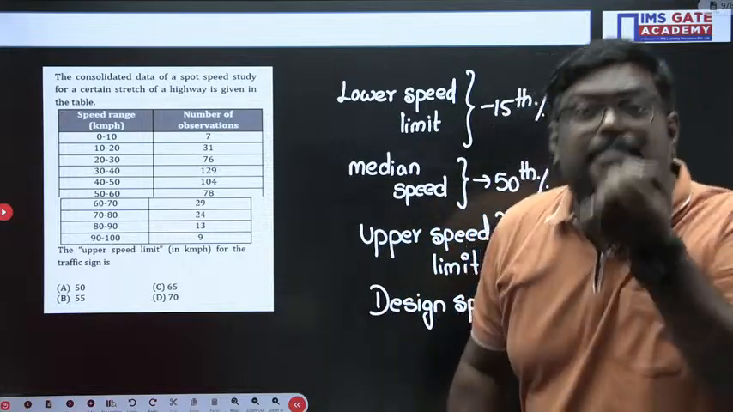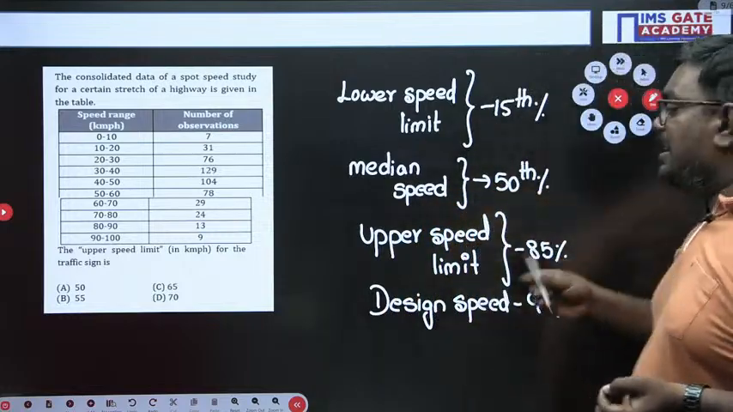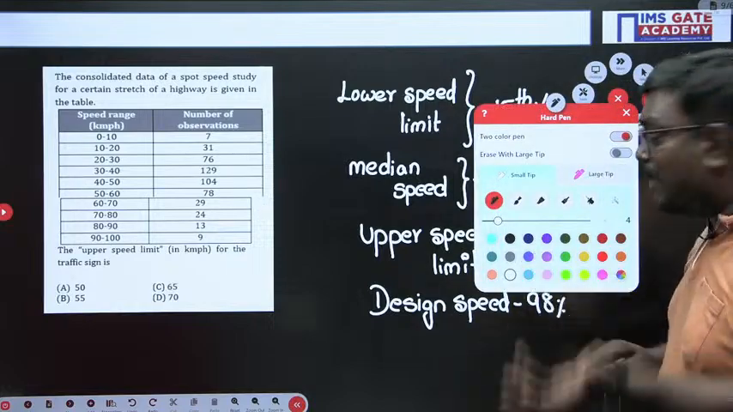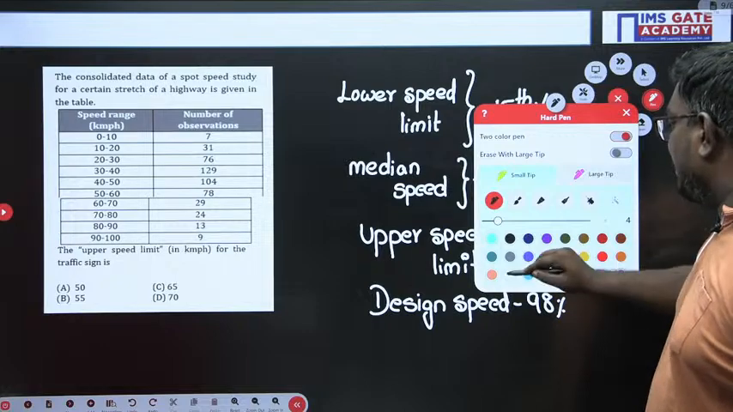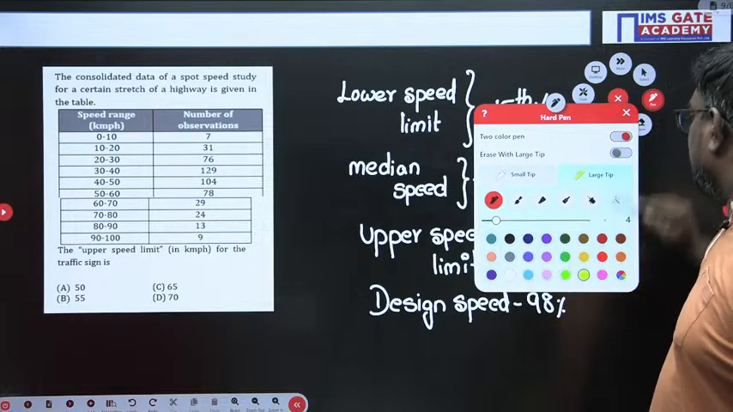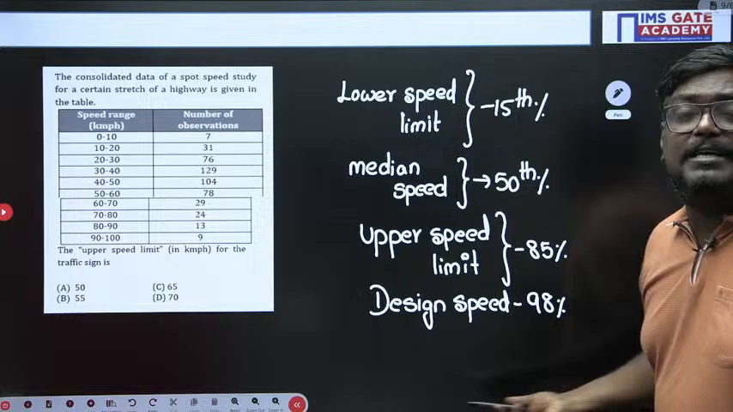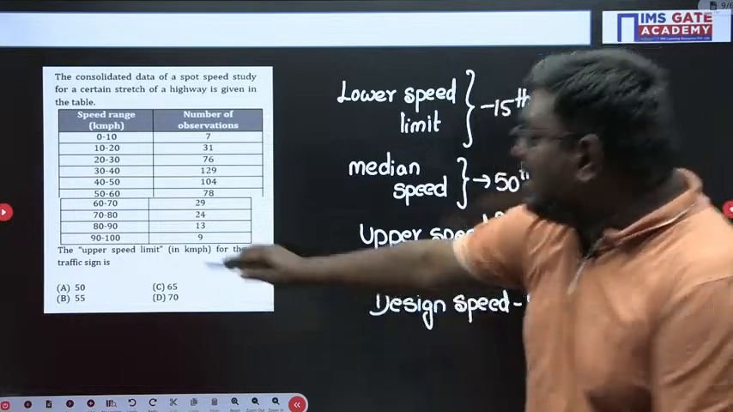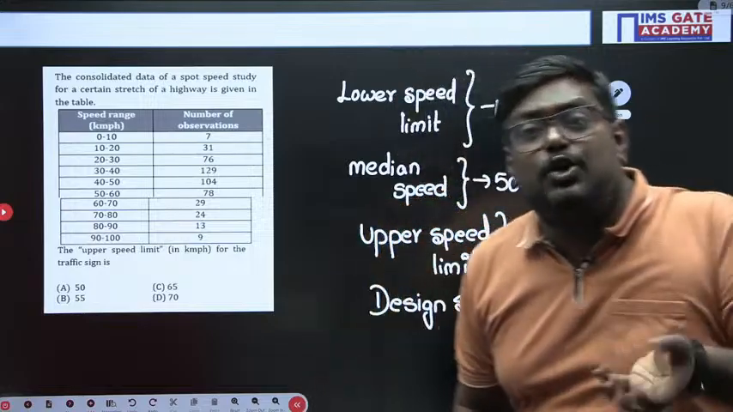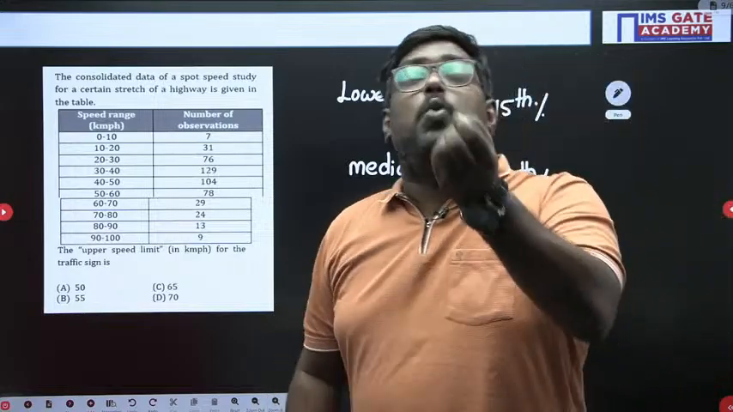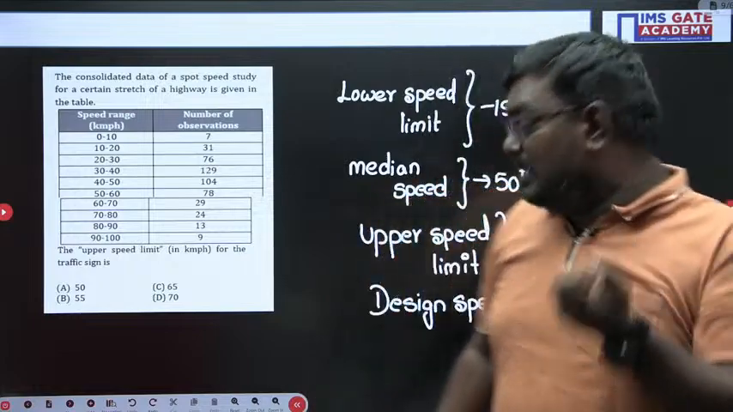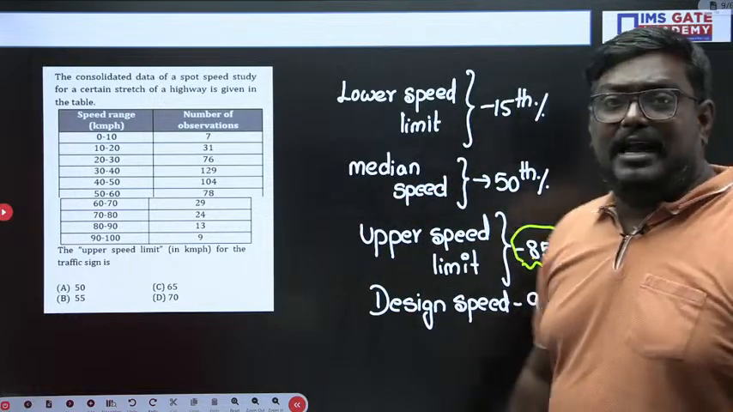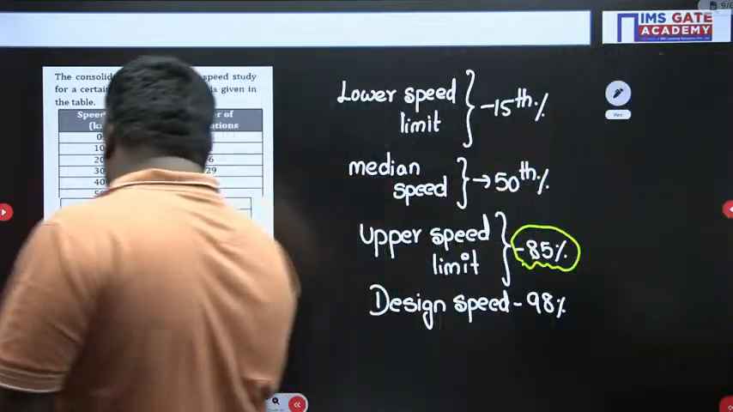If it is the 85th percentile, let me tell you, my dear students, you can say it is the upper speed limit. And here let me tell you another important thing: the 98th percentile is the geometric design speed. So in this question, they have asked you the upper speed limit. What is actually the upper speed limit? The upper speed limit is nothing but the 85th percentile. So, let me draw the graph here.